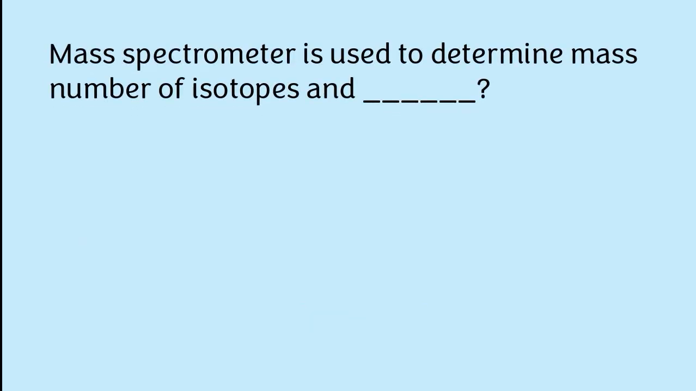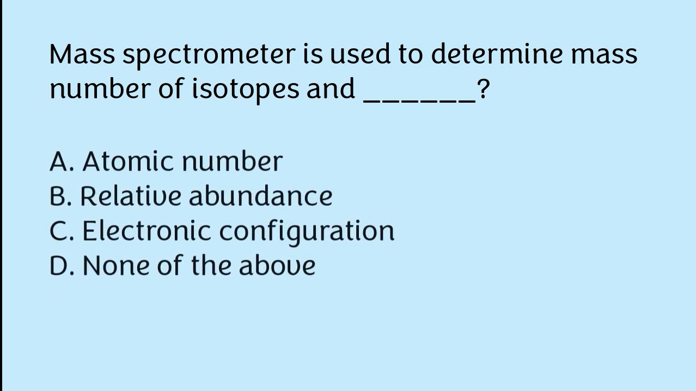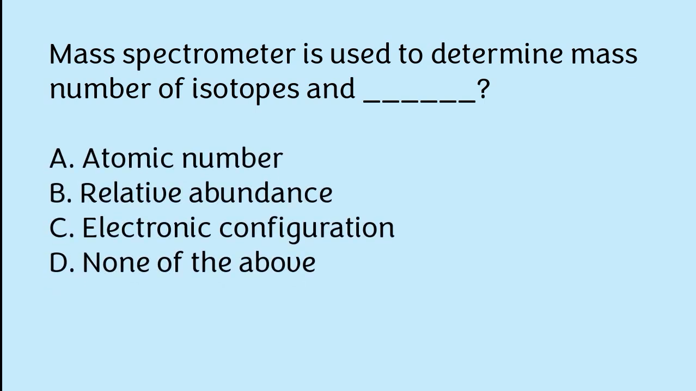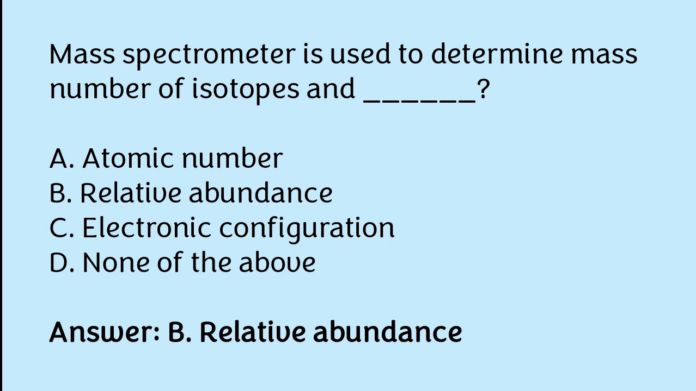Mass spectrometer is used to determine: mass number of isotopes and atomic number, relative abundance, electronic configuration, none of the above. The correct answer is option B. Mass spectrometer is used to determine mass number of isotopes and relative abundance.